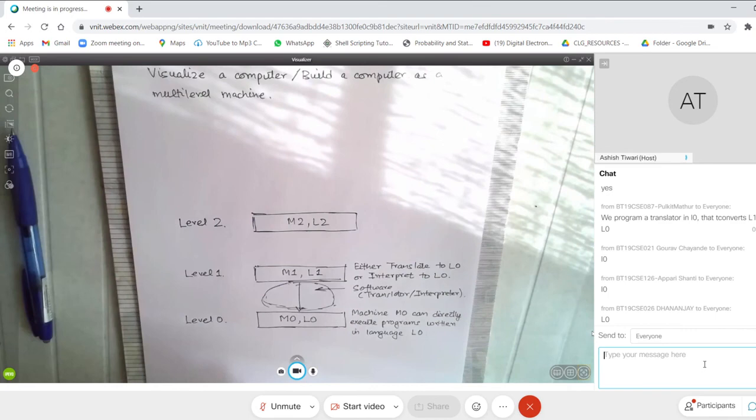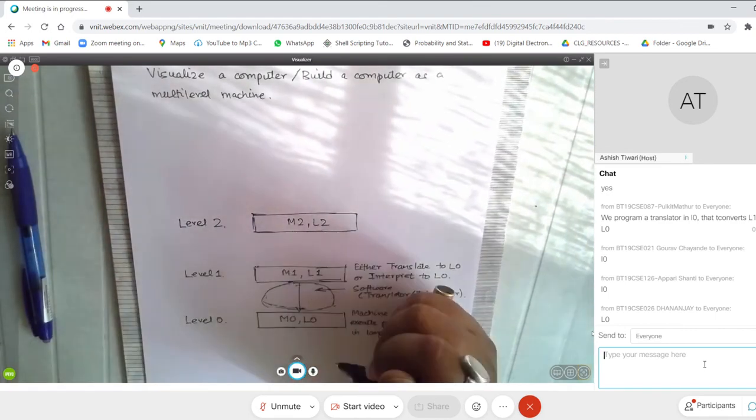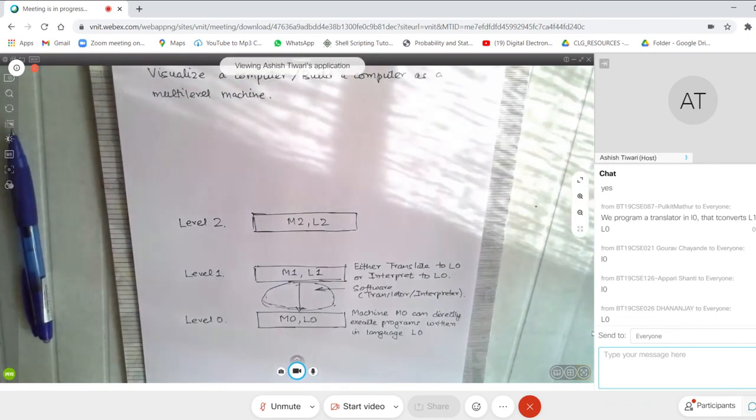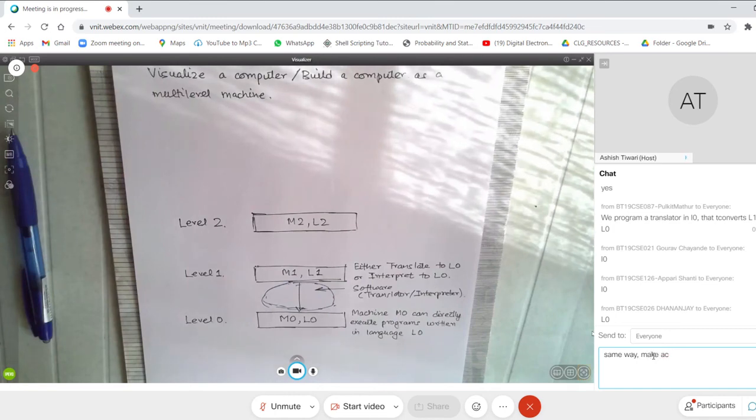Can somebody tell me how to build this M2?